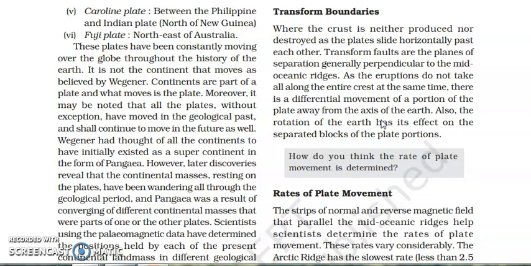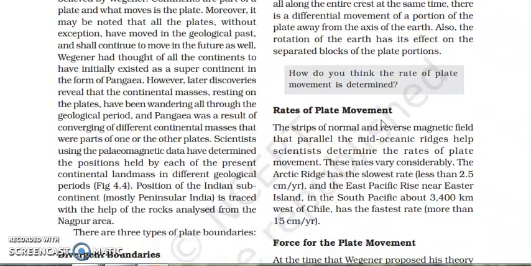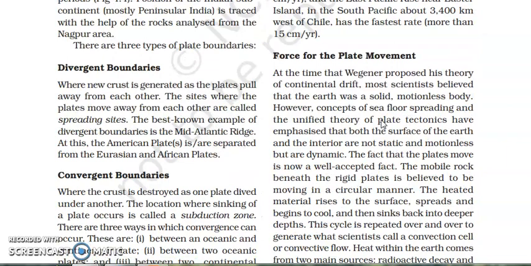Now in this theory, they also said that these plates are moving in different ways. There are three kinds of plate boundaries in the world. The first type of plate boundary is called the divergent plate boundary. What does divergent plate boundary mean? It means when two plates are moving apart or pulled away from each other. One plate is going to one side, another plate is going to another side. That means they are separating, going far from each other. So this is called the divergent boundary, and the plates are called divergent plates also.